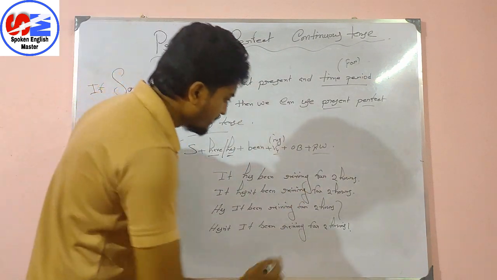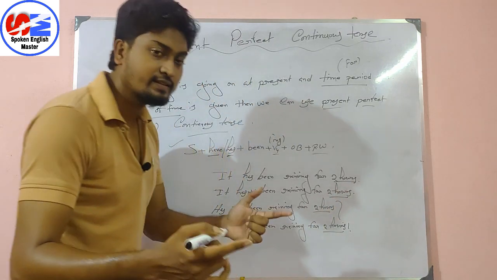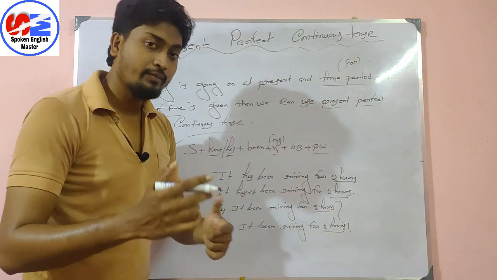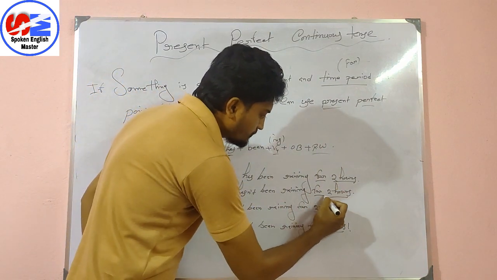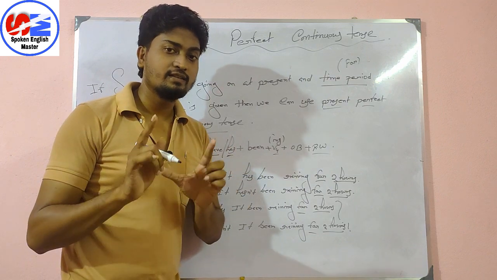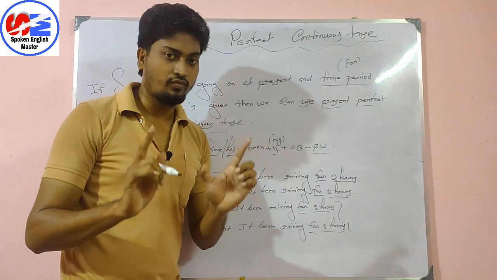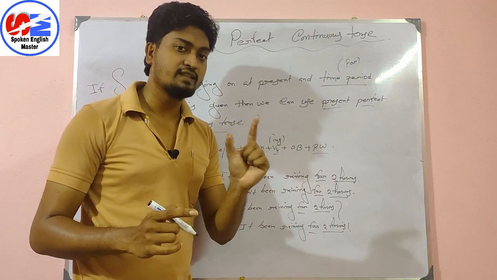देखो यहाँ पे क्या हो रहा है? 2 hours. यहाँ पे duration mentioned over there. Okay, duration is mentioned over there. Whenever we have the duration, perfect time, that time we use for. In the previous sentence I have used since. Here I have used for. So there is a difference. Now we have to understand the difference between since and for.